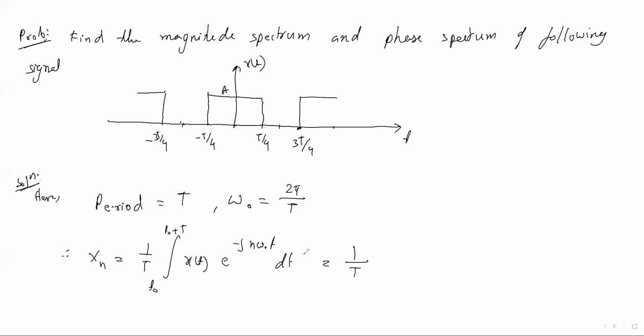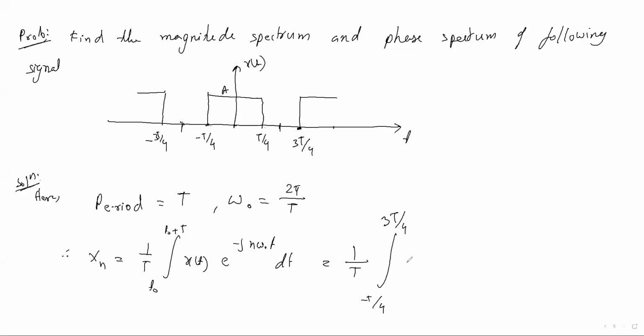The time period is T only. The range you can take from minus T by 4 to T by 4, or from minus T by 4 to thrice T by 4, which is also one total period.